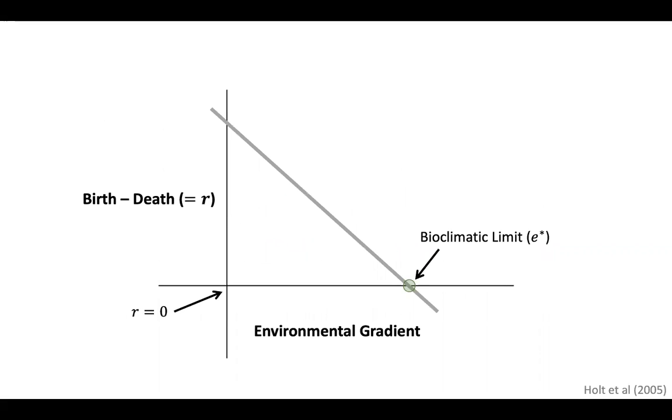Historically, biogeographers have argued that species distribution is determined by biophysical constraints on species growth, such that the range limit is determined by environmental conditions for which the species' overall growth rate is zero. This environmental condition is commonly referred to as the bioclimatic limit of the species.